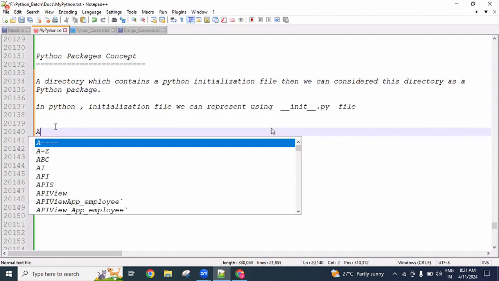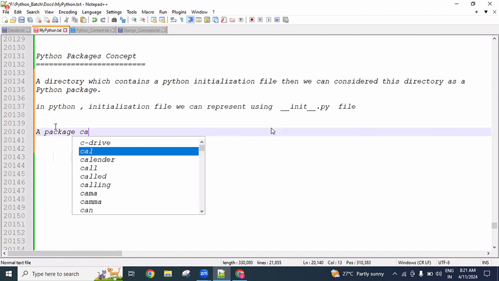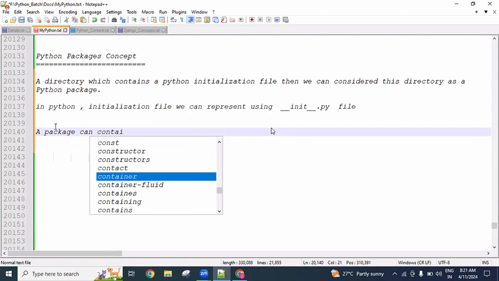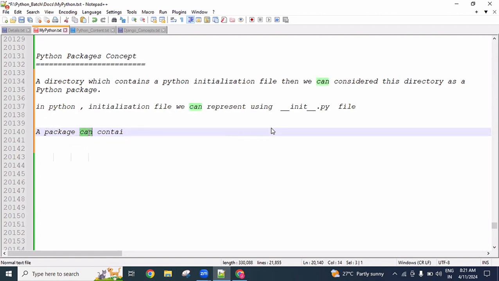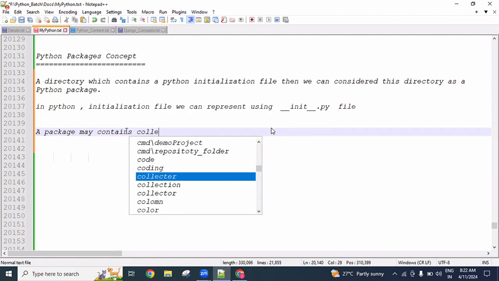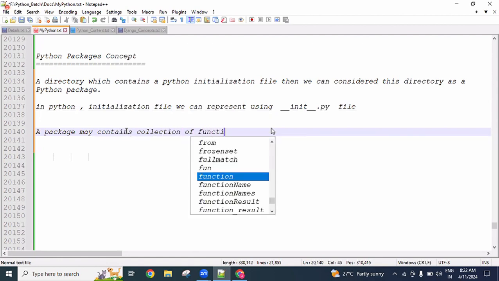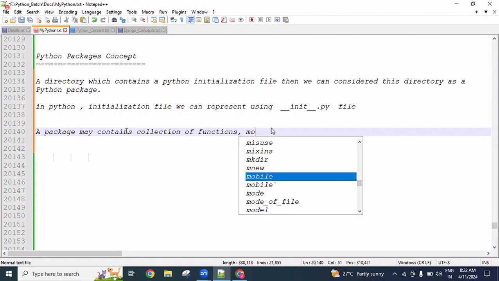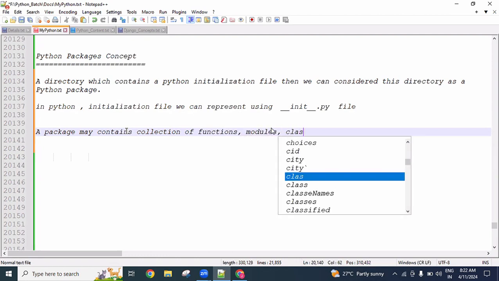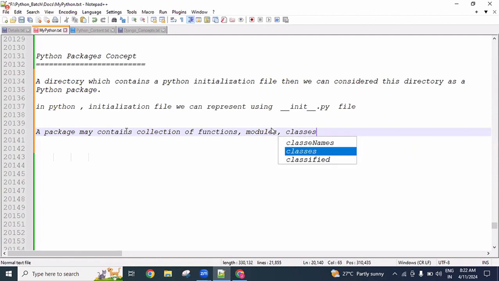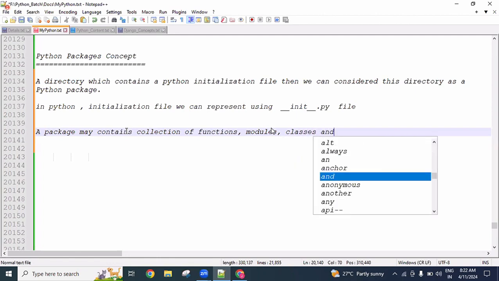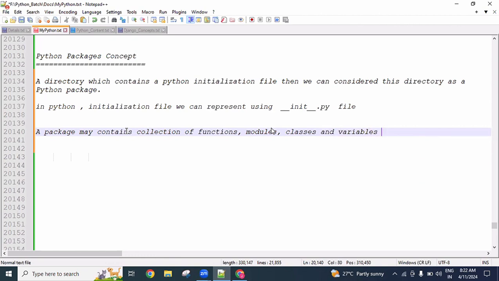Okay, a package may contain a collection of functions, modules, classes, and variables.